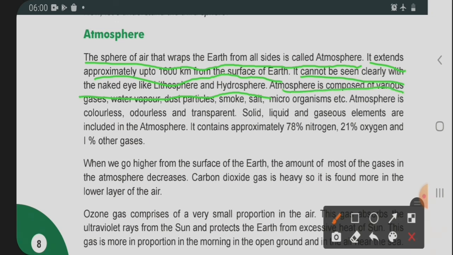The atmosphere is composed of various gases, water vapor, dust particles, smoke, salt, microorganisms, etc. So here it is said that the atmosphere is made of various gases, water vapor, dust particles, smoke, salt and microorganisms.